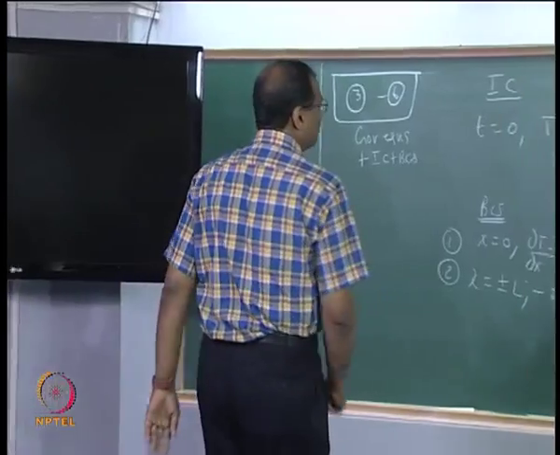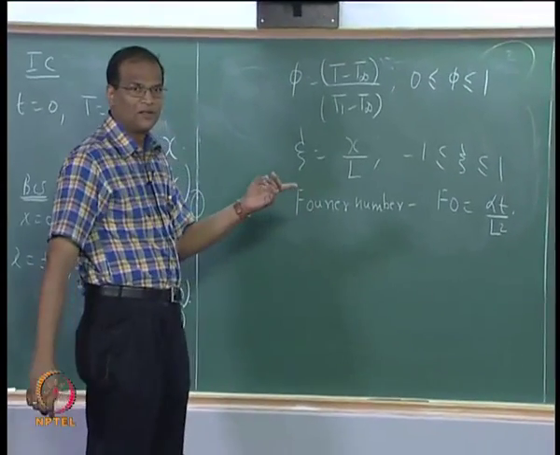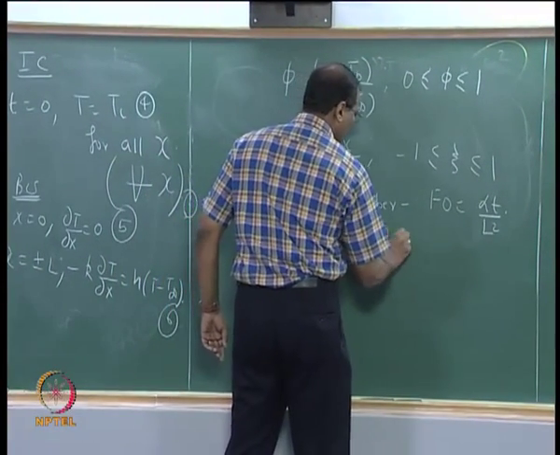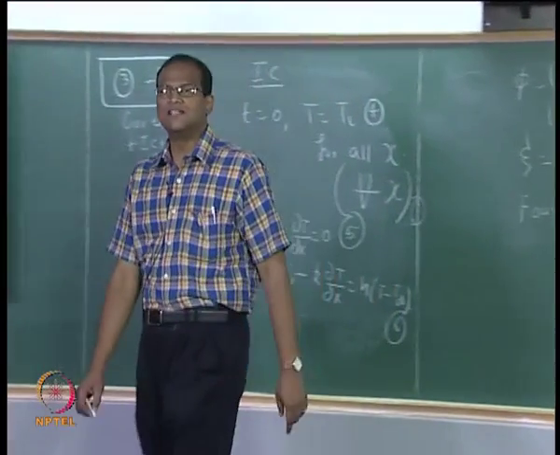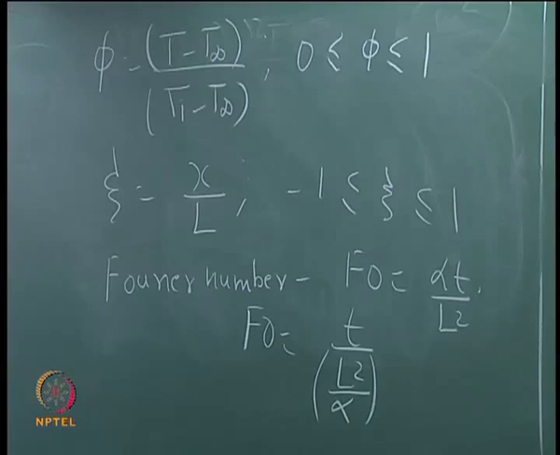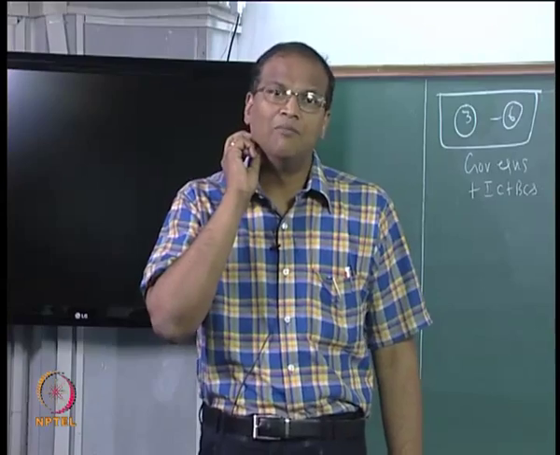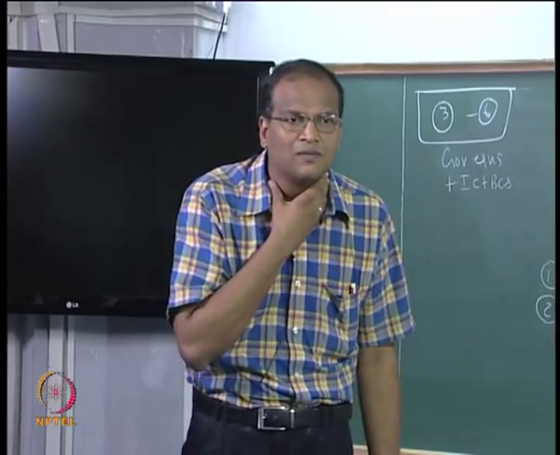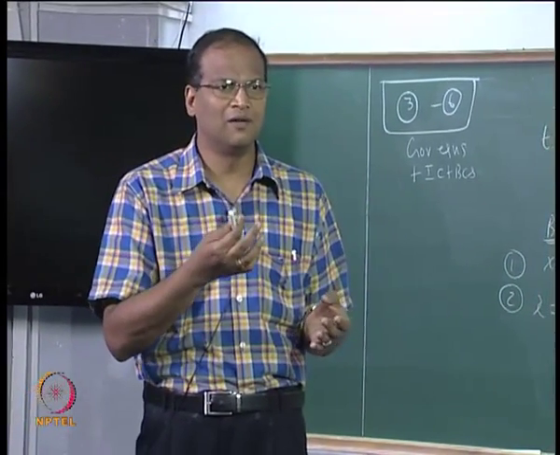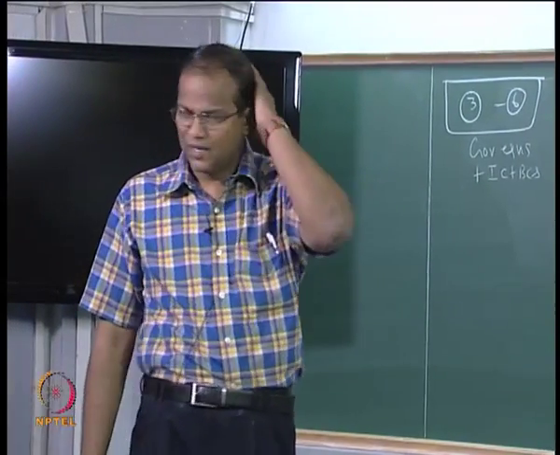What is this Fourier number? The Fourier number is nothing but the dimensionless time. L square by alpha is a time scale for the problem. Therefore, if you divide t by L square by alpha, you will get something which is dimensionless, but which is indicative of the time, because L and alpha are already fixed. For the chalk piece, you know what is alpha, you know the dimension, so only the t is changing. So it gives you information on the time.